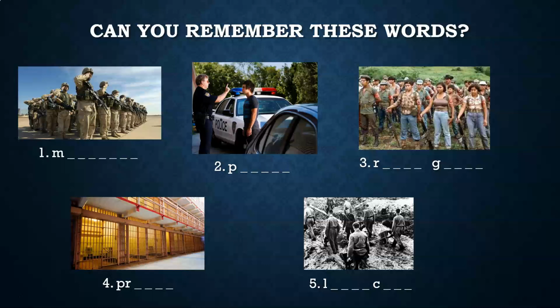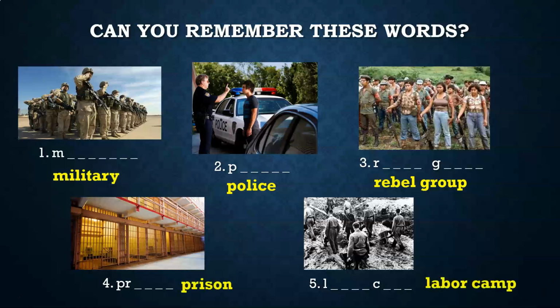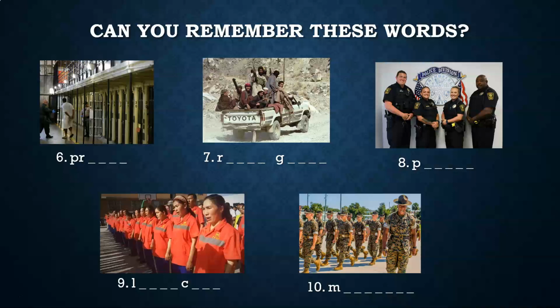Okay, do you have all 5 words written down? You should have number 1, military, 2, police, 3, rebel group, 4 is prison, and 5, labor camp. Now I want to know if you can do the same thing but with different pictures. So one more time, pause the video and write down the vocabulary that goes with these pictures.